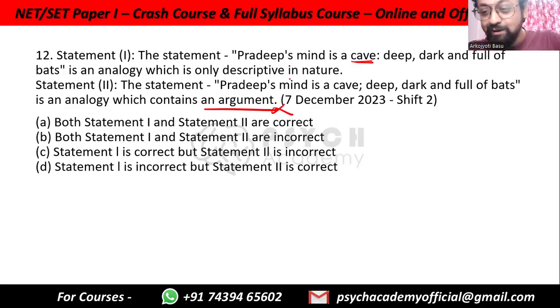As you can see in these statements, statement 1 and statement 2 cannot be true together anyway. You can see that they are contradictory. They cannot be true together. Sometimes you get statements like these, which make it easy to understand that at least one of them has to be false. So in this case, statement 2 is incorrect. So statement 1 is correct, but statement 2 is incorrect. That is option C.